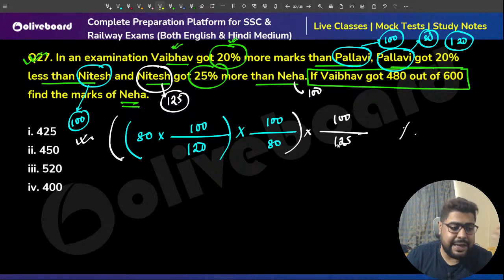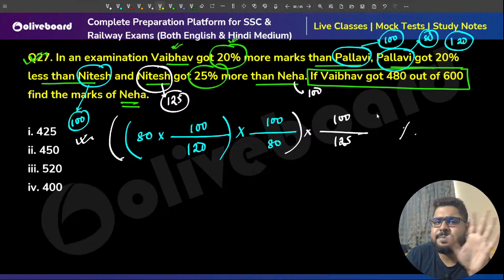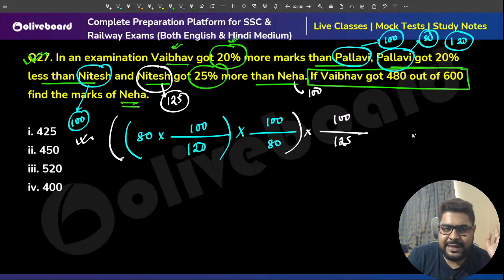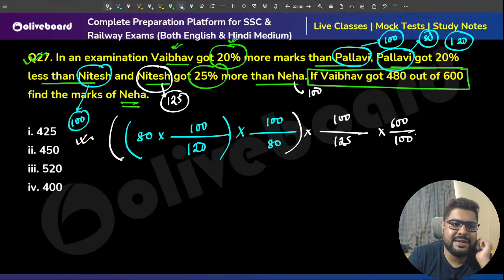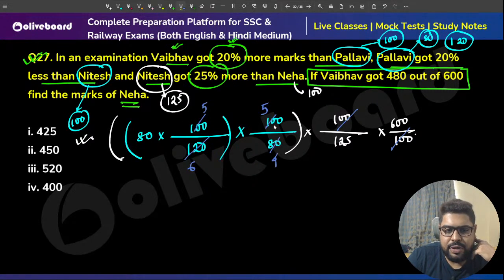Achha, they are asking marks. Okay, sir. Marks means this is percentage of 600. So this is the percentage, so into 600 by 100. Direct answers. Calculate whatever you can calculate. So this is 6, this is 5. This is 5, this is 4. 5, 5, 25, 5s are this, sir. Right? Achha, 4 20s are this.